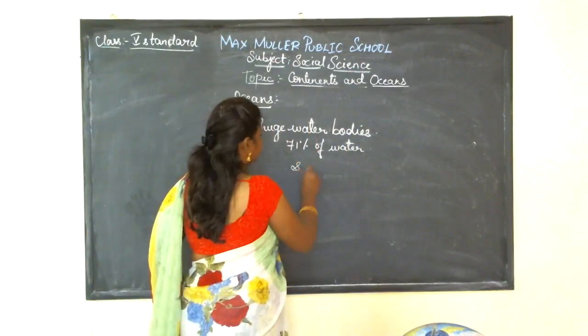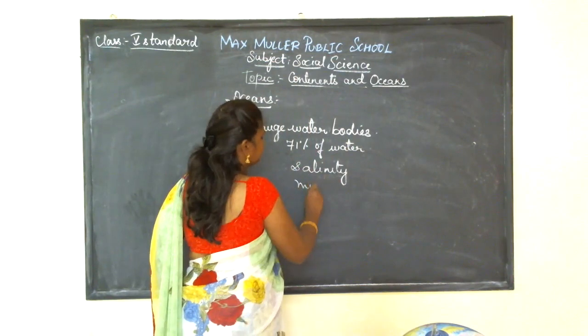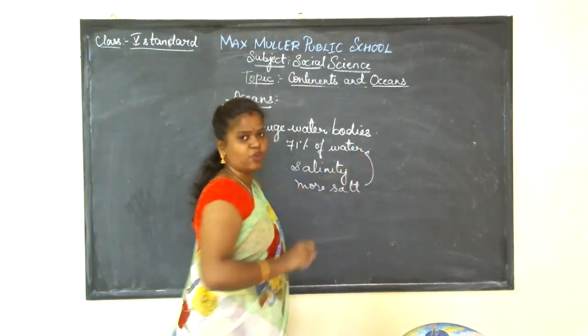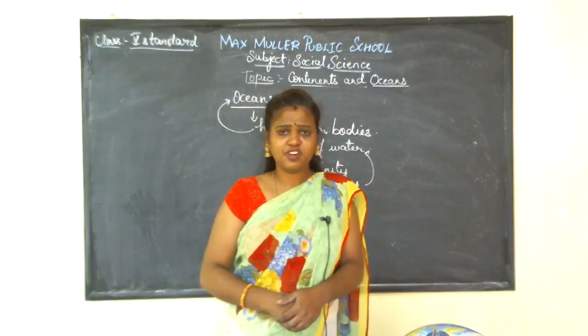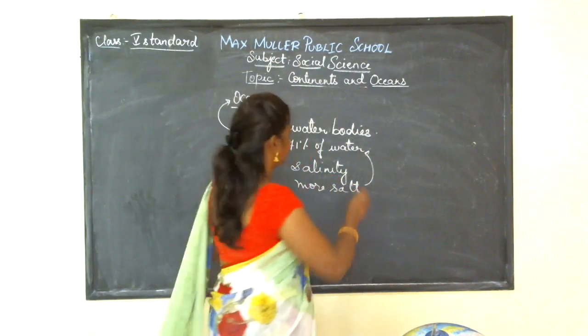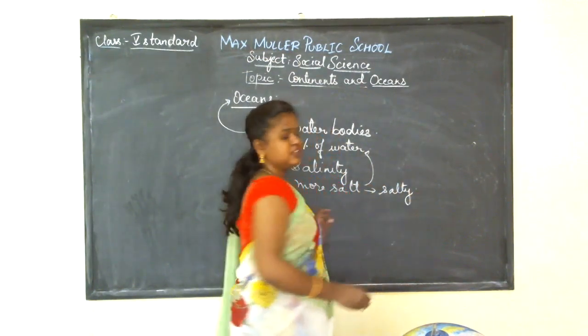It contains salinity. Salinity means it contains more salt in water. So that is called salinity or salt.